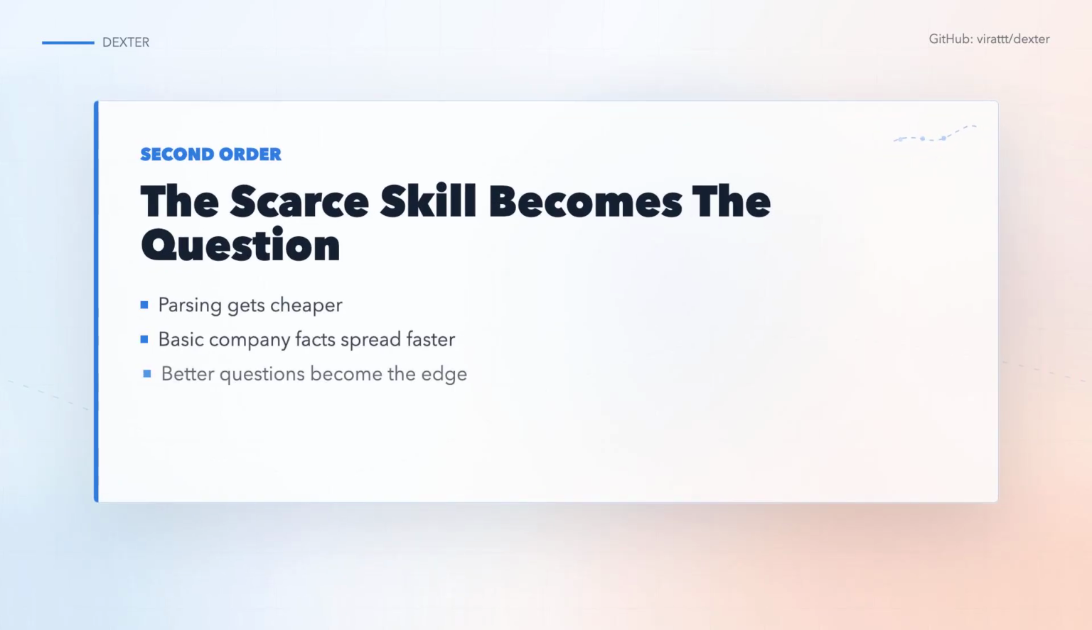The second-order effect is the bigger idea. If agents can parse filings, statements, news, and market history quickly, then more people can know the basic facts about a company. The scarce skill changes. It becomes less about collecting information and more about framing the question. What would prove the thesis wrong? Which metric is hiding the risk? Which comparison actually matters? Dexter is early, but it points at that shift.